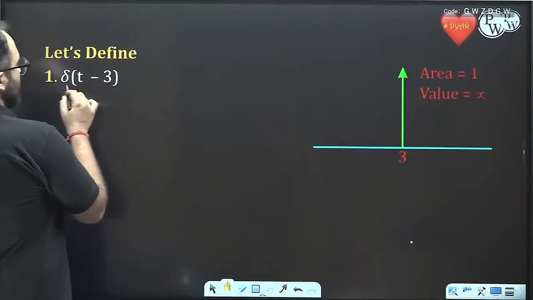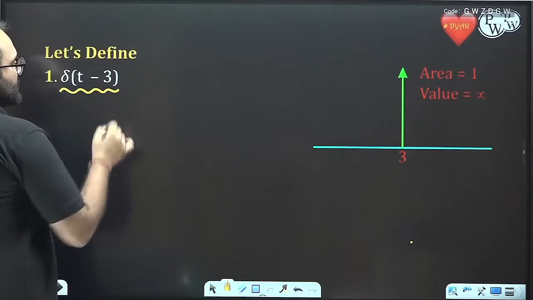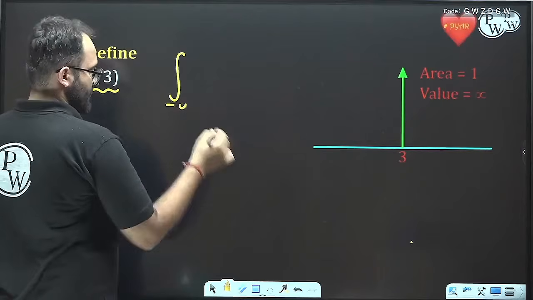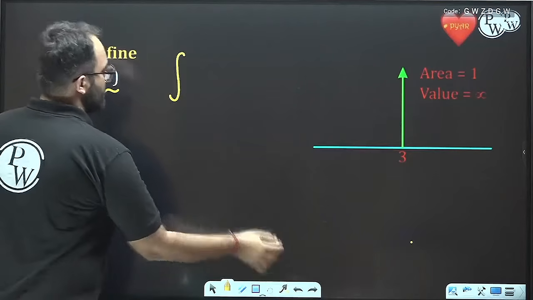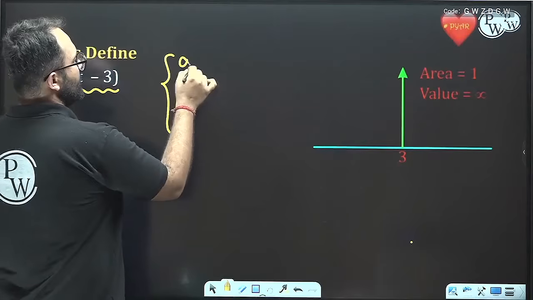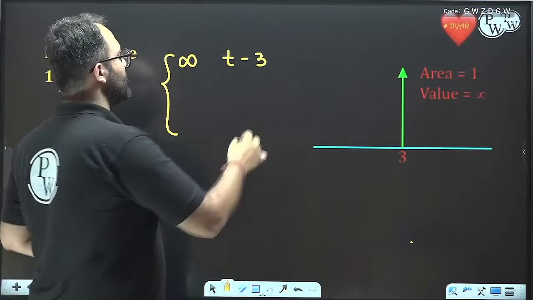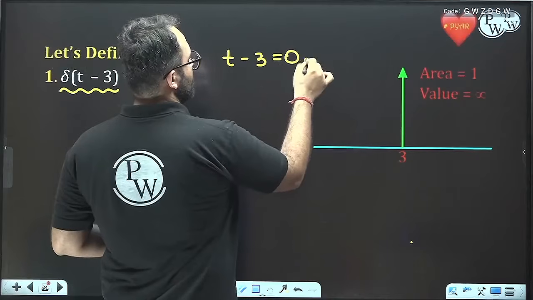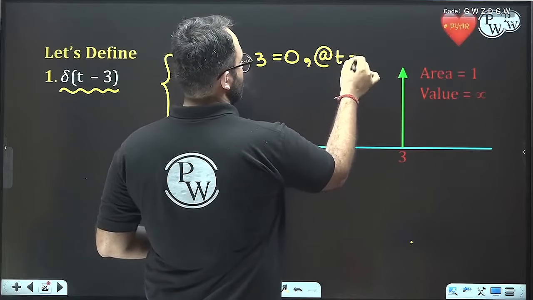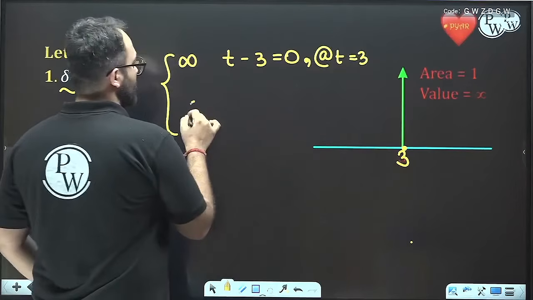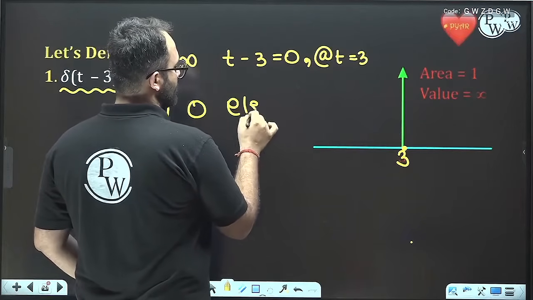So if we talk about delta t minus 3, what will be the location? It will be infinity where the term inside the bracket is 0. Term inside the bracket is 0 means at t equal to 3. So this delta is present at t equal to 3 and it is 0 elsewhere.